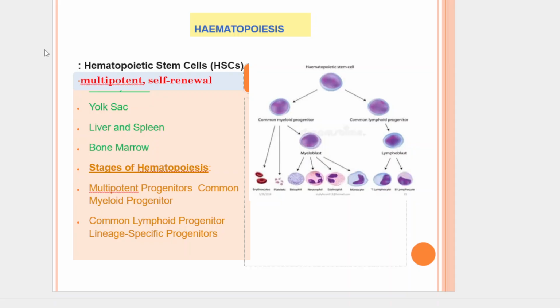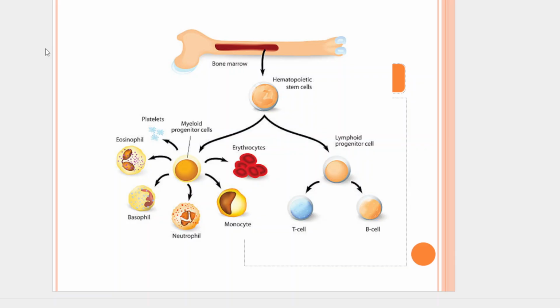In adults, active red bone marrow is mainly found in the axial skeleton and the proximal ends of the long bones, and sometimes extramedullary hematopoiesis also occurs under certain pathological conditions. Hematopoiesis is a hierarchical process involving several stages of differentiation and maturation. Hematopoietic stem cells, the most primitive cells with self-renewal and multipotential, differentiate into multipotent progenitors, which have lost some self-renewal capacity but can still give rise to multiple lineages.